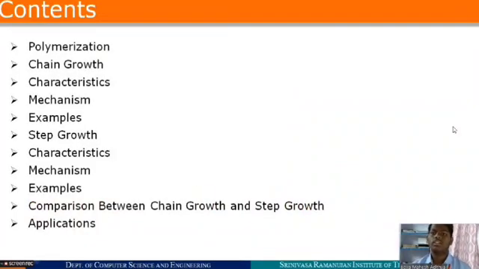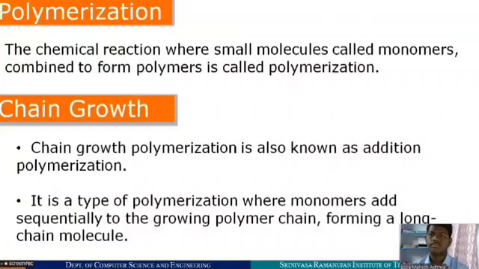Outline of the presentation: polymerization, chain growth and its characteristics, mechanism and examples, step growth and its characteristics, mechanism and examples. Last, comparison between chain growth and step growth polymerizations and their applications. First of all, we discuss polymerization. What is polymerization? The chemical reaction where small molecules called monomers combine to form polymers. It is called polymerization.